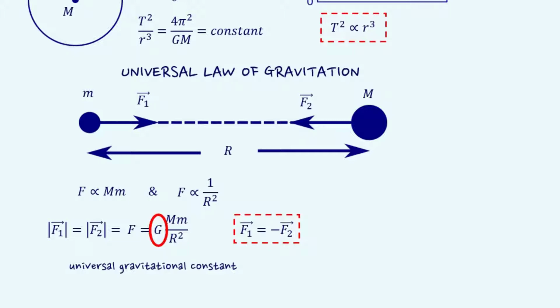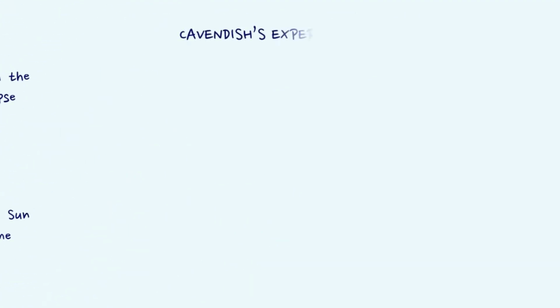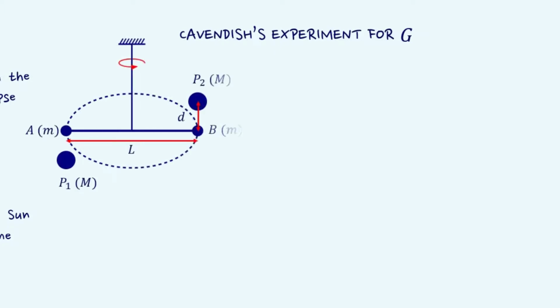The value of the universal gravitational constant G can be determined experimentally, and this was done by the English scientist Henry Cavendish. The schematic of the apparatus used is shown here. The bar AB has two small lead spheres of masses m each attached to its ends. The bar is suspended from a rigid support by a fine wire. Two large lead spheres are brought close to the small ones but on opposite sides as shown. The big spheres attract the nearby small ones by equal and opposite forces as shown.